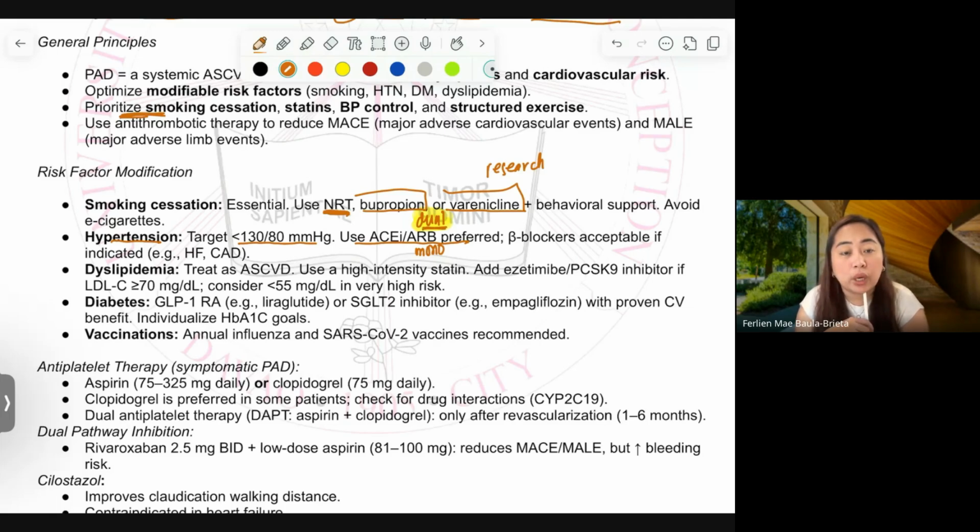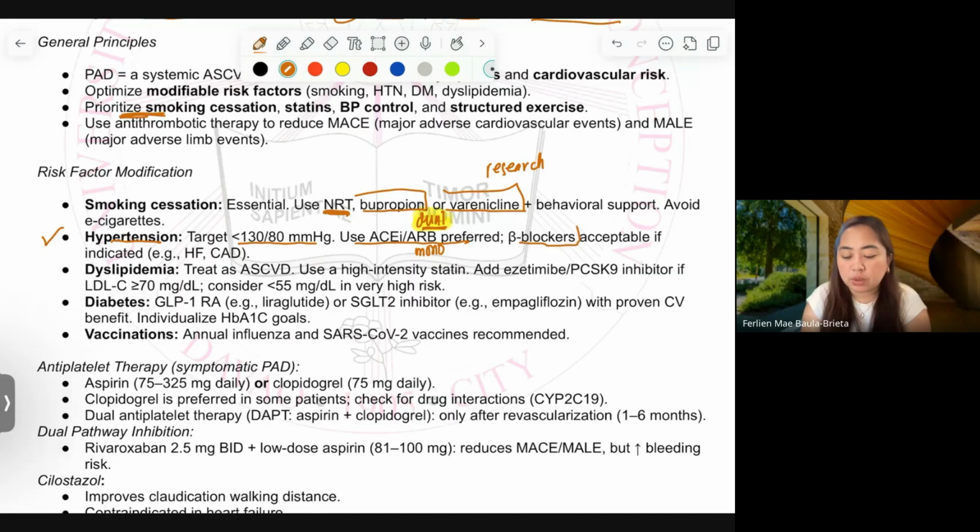And if I say dual, most of the time, it is ACE-I plus thiazide, ARBs plus thiazide. No, yun yung first line. And it is preferred to have long-acting thiazide, which is the indapamide. Okay, you remember our first topic on hypertension? It's the same here with PAD.